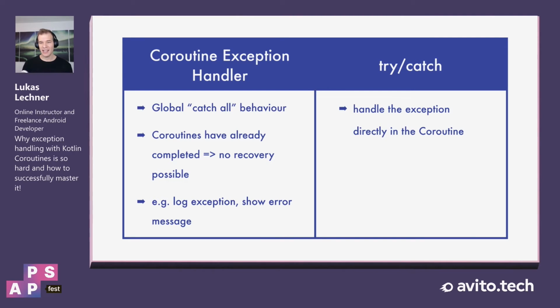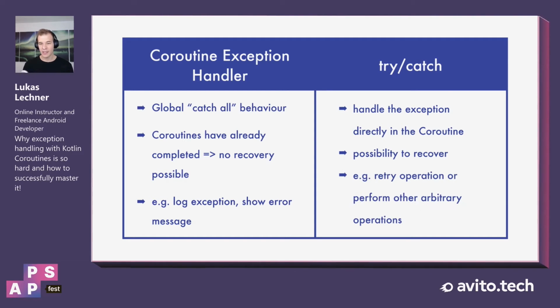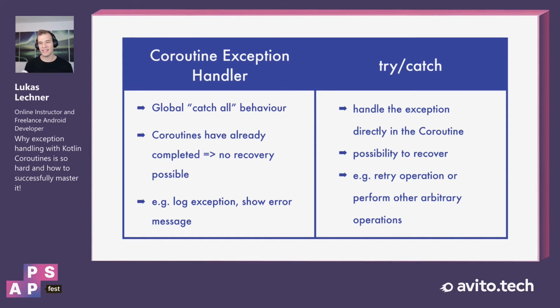With try catch, on the other hand, we are able to handle the exception directly in the coroutine itself. And this means that we have the possibility to recover from the exception. Some examples for using try catch in the coroutine directly would be to retry the operation. So for example, when a network request in the coroutine fails, we could retry it, but we could also perform other arbitrary operations. For instance, when the network request fails, we could instead load the data from the database.